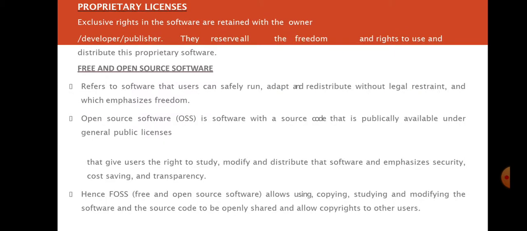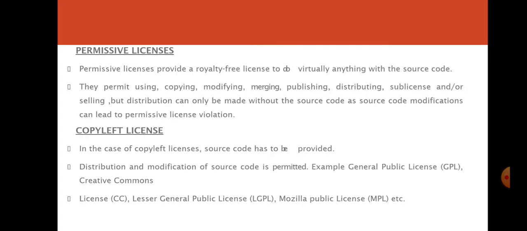What is a proprietary license? Exclusive rights to a software are retained within an owner, developer or publisher. They reserve all the freedoms and rights to use and distribute the proprietary software. Apart from this, second is free and open source software. That means users can freely use those softwares. You can safely run, adapt and redistribute without legal constraint, because it is provided as free open software. There are many OSS softwares, and FOSS, that is free open source softwares, are also there.